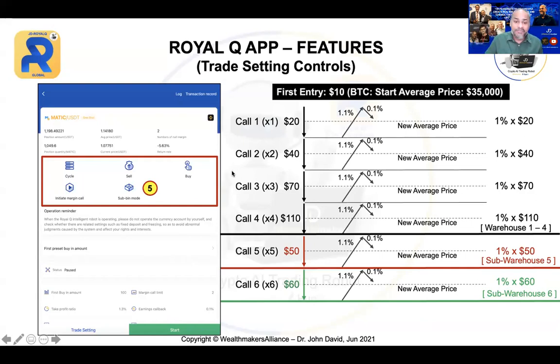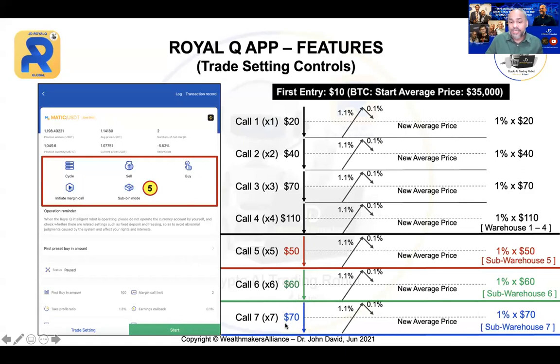This is, I would say, a beautiful feature they are putting in. Okay, and then you have the call 7 example. All the way, even at that point, you can see only $70. It's independent by itself. So this independent subdivision has been created. This is what is called sub-bin mode. All right, and you didn't find this before. They have put it there.